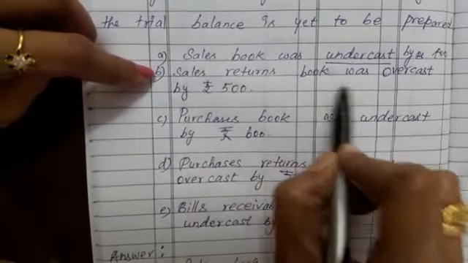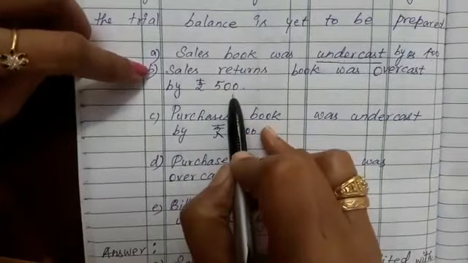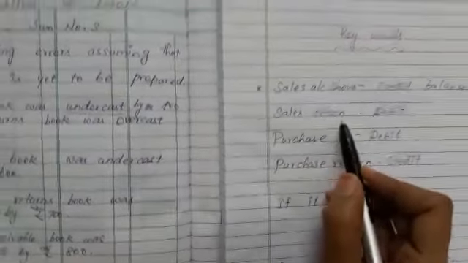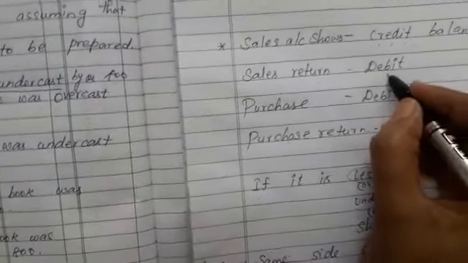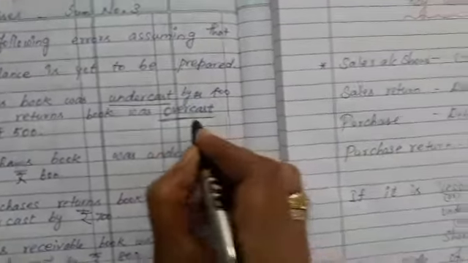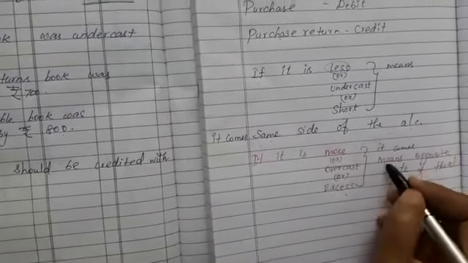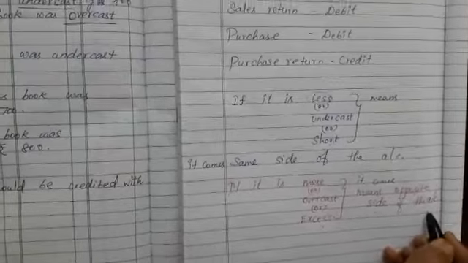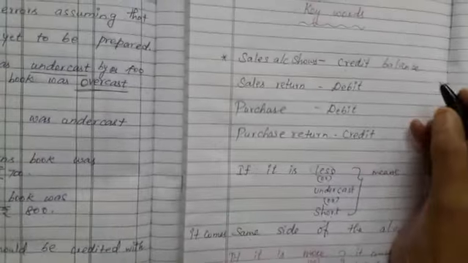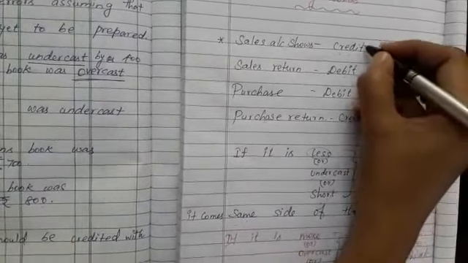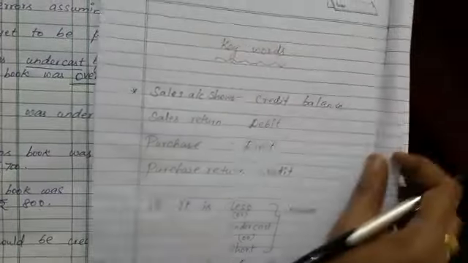Okay children, next. Sales returns book was overcast by 500. Let's see here. Sales return account shows on the debit side. Here the keyword is overcast. Overcast means more or excess. It comes on the opposite side. Opposite side means credit means debit, debit means credit.